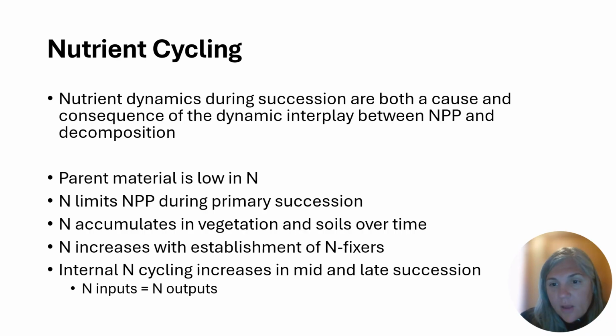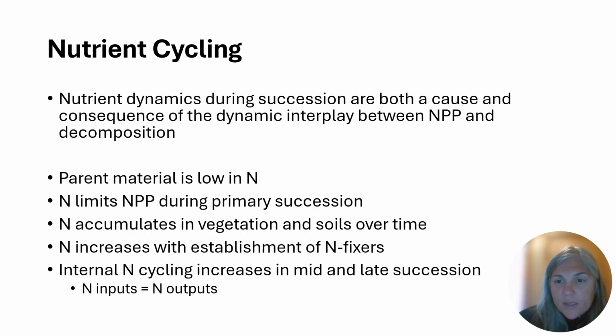Remember, we talked about how most of the nitrogen is in the atmosphere in a gas form that plants can't use. For it to build up into plant material in the soil, it's got to be fixed by bacteria. And then it's taken up by plants, and cycled, what we call internally, within the ecosystem through the process of decomposition, nitrification, etc.